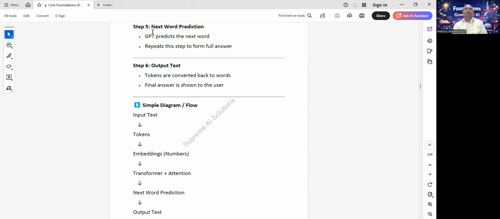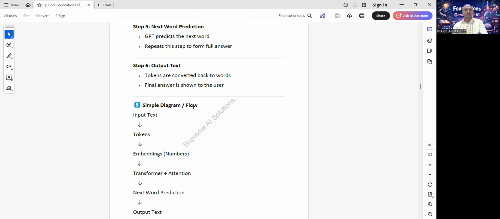Okay. Step 5, next word prediction. GPT predicts the next word. It repeats this step to form the full answer. Step 6, output text. Tokens are converted back to words. The final answer is shown to the user.